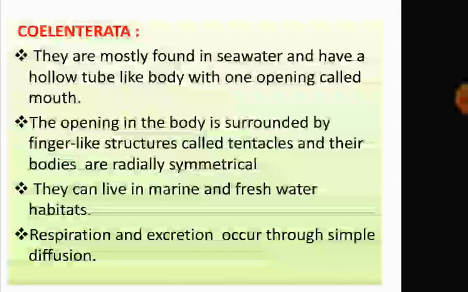They have a hollow tube-like body with one opening, and that one opening is called the mouth. And this mouth is surrounded by finger-like structures, and these finger-like structures are called tentacles. And these tentacles help to catch food.